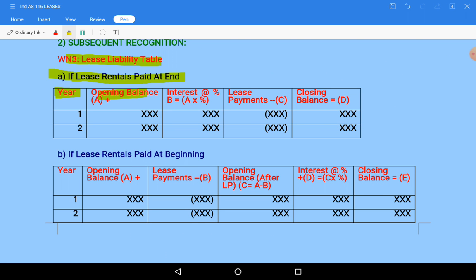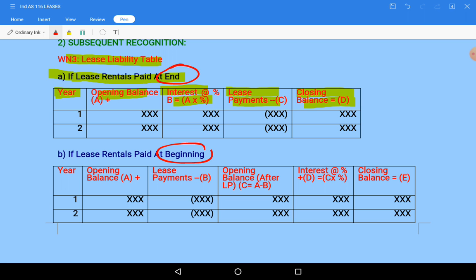So first column year, second column opening balance. To the opening balance, you are paying at the end, so on that we need to pay interest also, whatever opening balance is there. From that, whatever lease payments we are making at the end should be deducted, and you will get the closing balance. This is when lease rentals are paid at the end of the year.